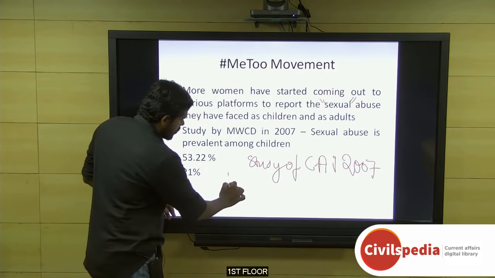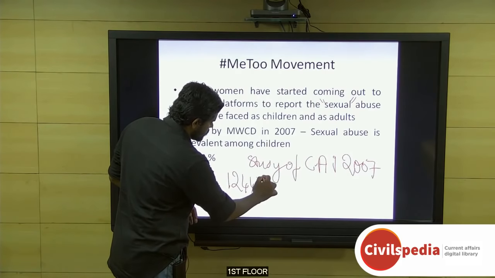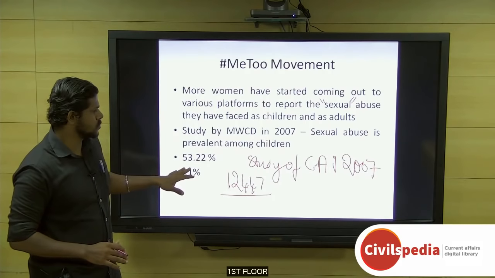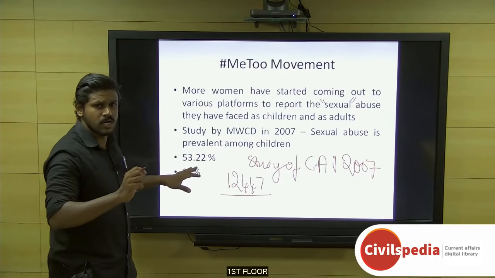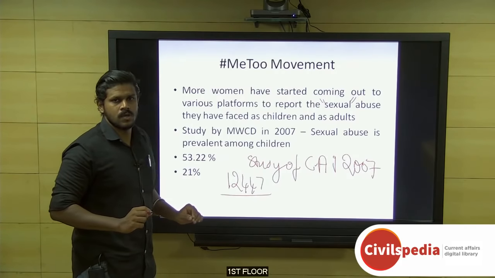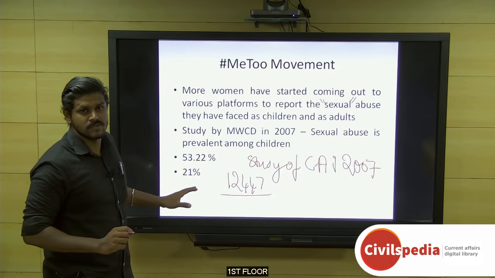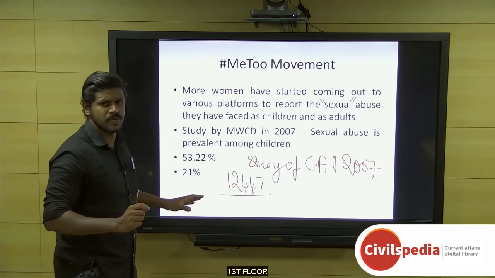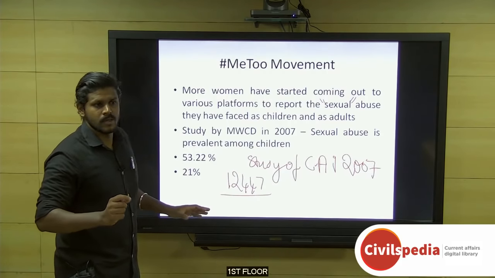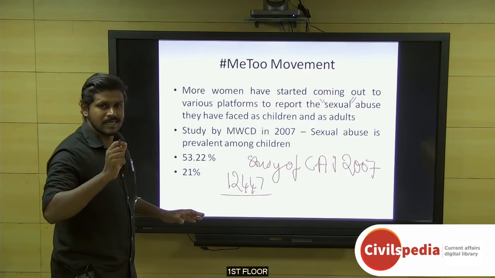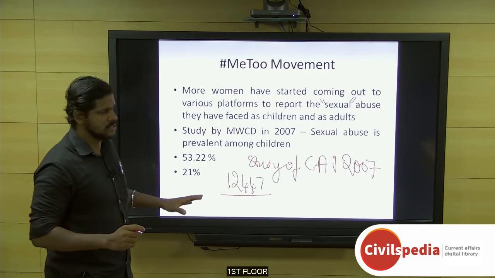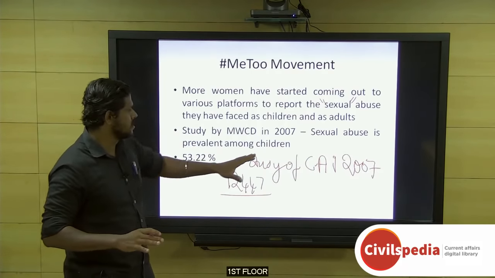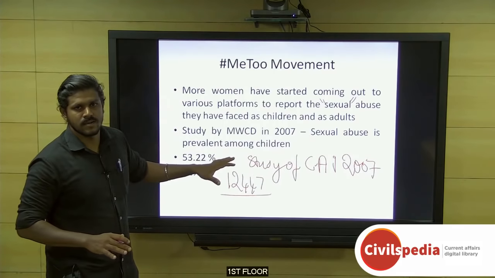the number of respondents was 12,447 children, and of these around 53.22% have faced one or more forms of sexual abuse, and around 21% of these children have stated that they have faced one or more forms of severe sexual abuse. Severe sexual abuse means sexual assault, rape, sodomy, or making a boy or girl child explicitly show his or her private organ. These come under severe sexual offenses for this study, which makes clear that sexual abuse was prevalent among children.